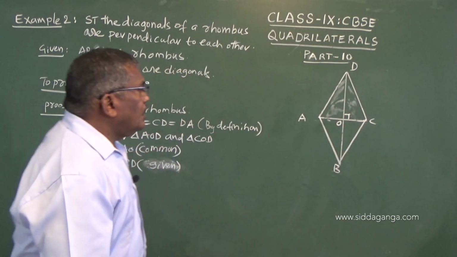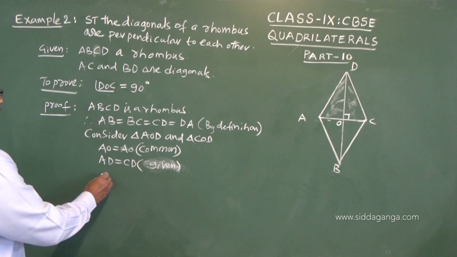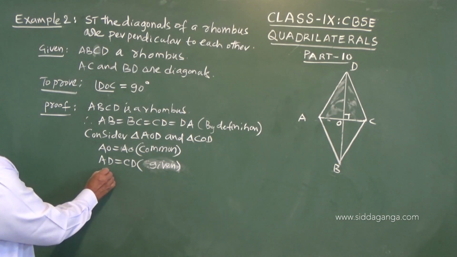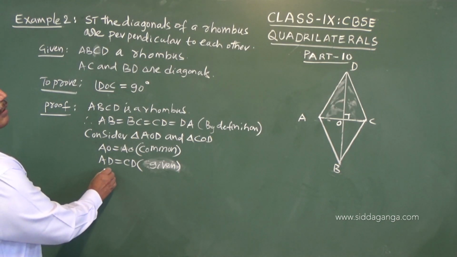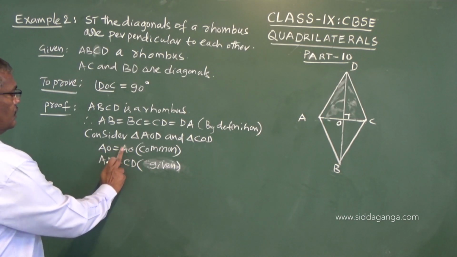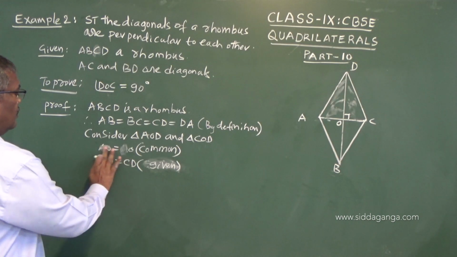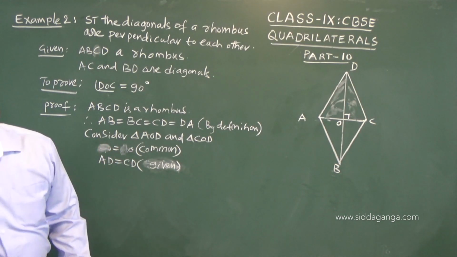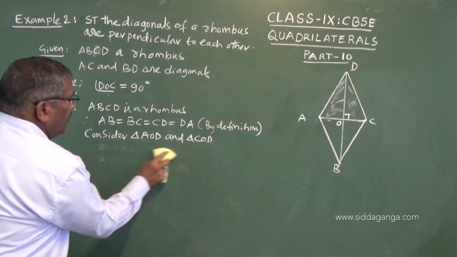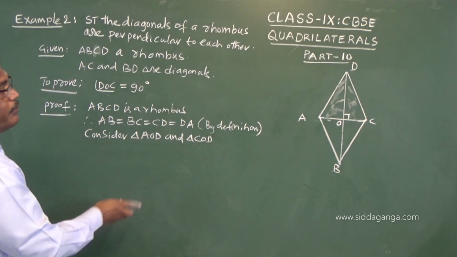That means AO equals CO. Sorry, first I will change this, common is OD.